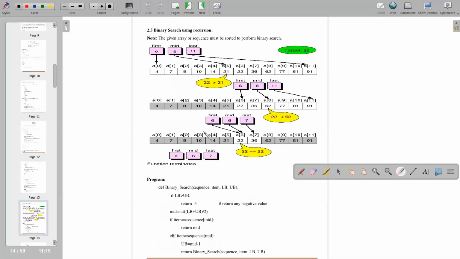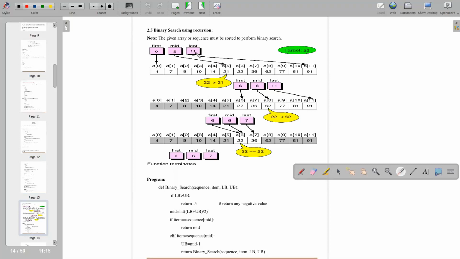Fine. If anyone of you has any doubt in recursion, you can ask. No doubt, everything is clear. Very good. Now we will see binary search using recursion.